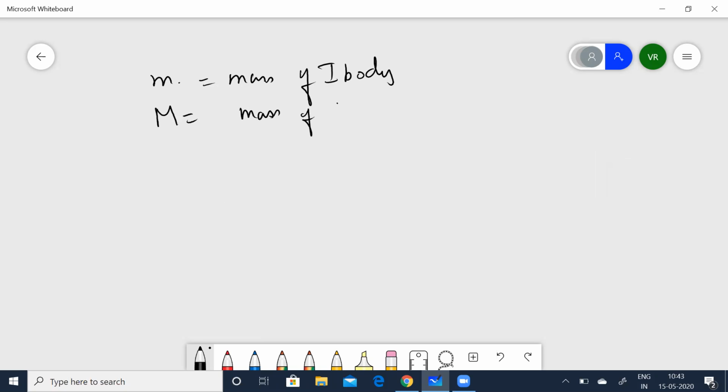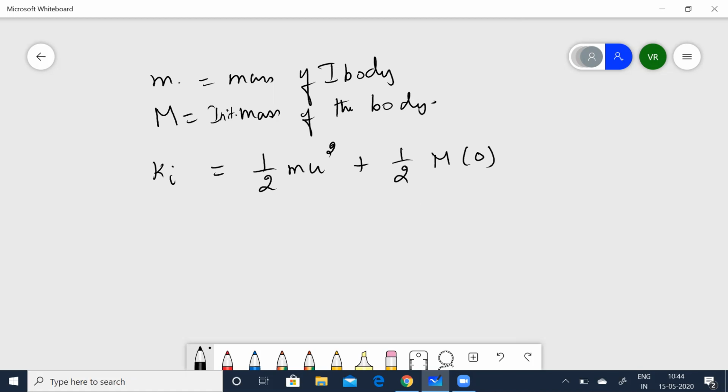So the initial kinetic energy of the system is given by half m u squared plus half M into 0, because the initial velocity is going to be 0 for the second mass. I can put it as 0 squared, so this is now going to become 0.